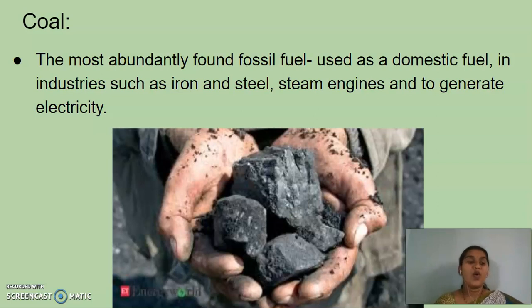So we are using coal in industries such as iron and steel, and for steam engines and to generate electricity. Even in railways, they were using coal. Do you guys remember? Yes. And to generate electricity also, they are using coal. Okay.